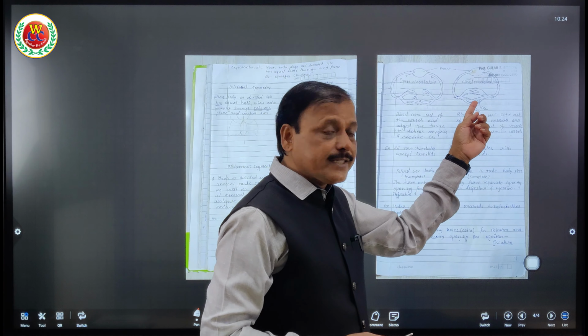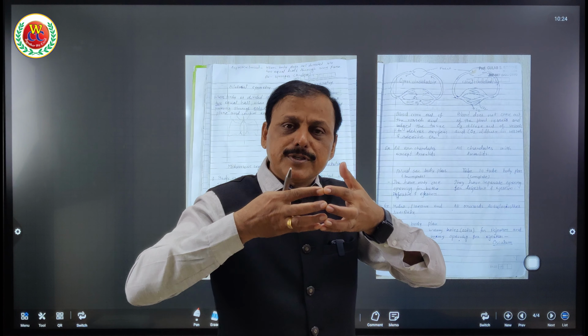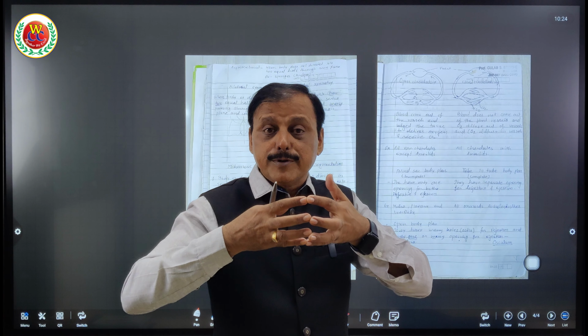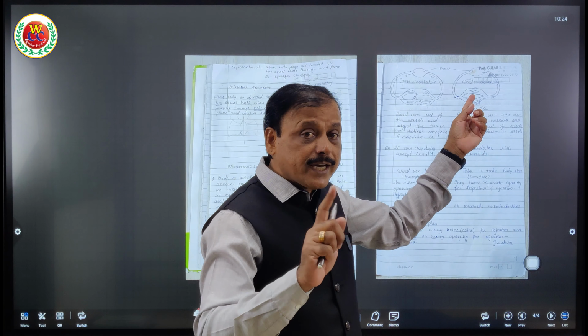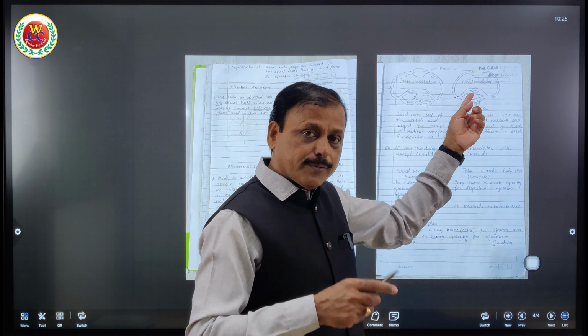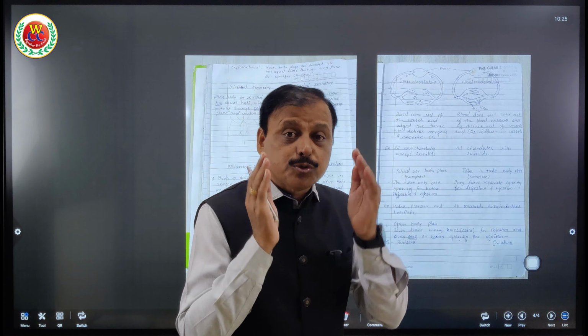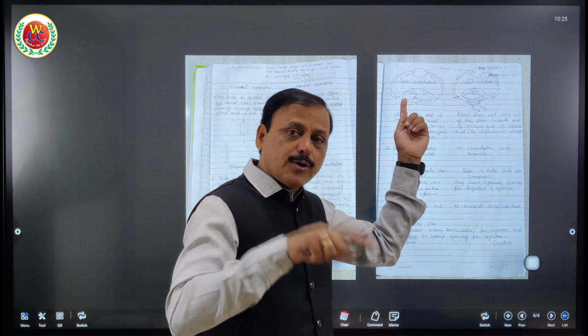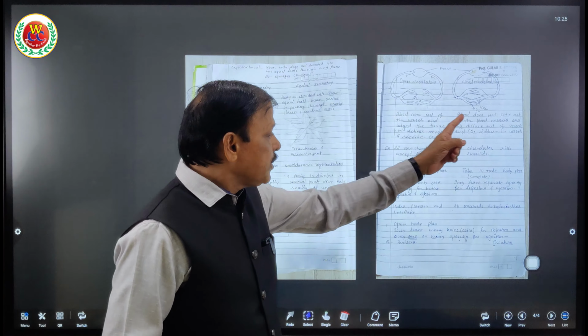But here you can understand there is a closed circulatory system. When blood flows through the artery, it is in continuation with venules, and therefore blood does not come outside. But oxygen diffuses out and carbon dioxide diffuses in, and blood is not directly in touch with cells. They receive oxygen and deliver carbon dioxide by diffusion. This type of circulatory system is called closed circulatory system. So you can use this point: for non-chordates, all have an open circulatory system. For chordates, all have a closed circulatory system. I hope you got it.